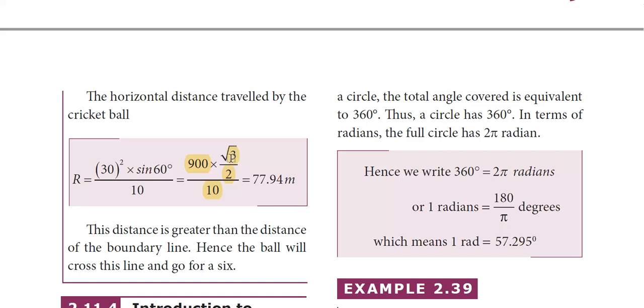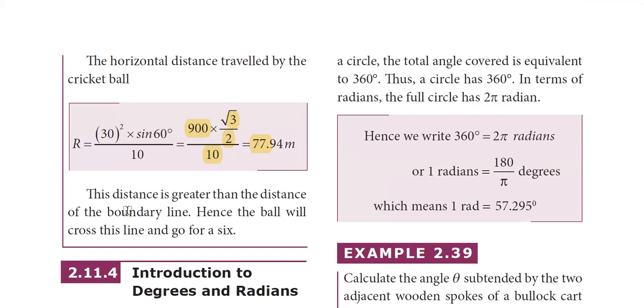If you substitute these values and make simple calculations, you will have the value of the range to be 77.94 meter, which is obviously greater than 75 meter, the boundary line. So if the range of the ball or the projectile is greater than 75 meter, which is 77 meter, then the ball will definitely go for a 6. The distance is greater than the distance of the boundary line, hence the ball will cross this line and go for a 6.